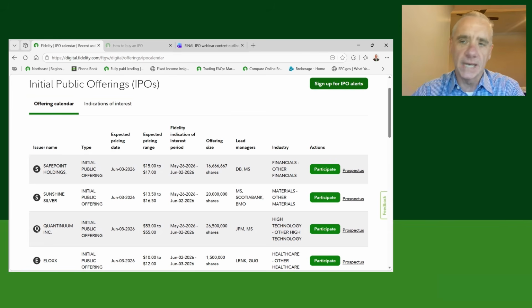As we talked about, step number one in the upper right is signing up for IPO alerts. That will give you the ability to designate an email where you are going to be alerted, if we harken back to that process, to be able to confirm your indication of interest. On the right-hand side of the table, we see the participate and prospectus. That's where the actual participation would take place. It does require opening and reviewing the prospectus.